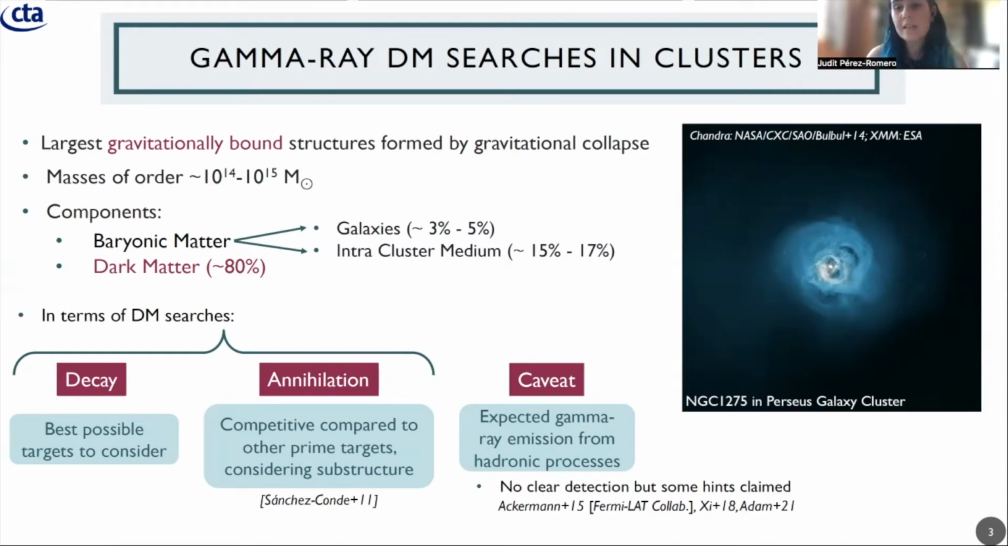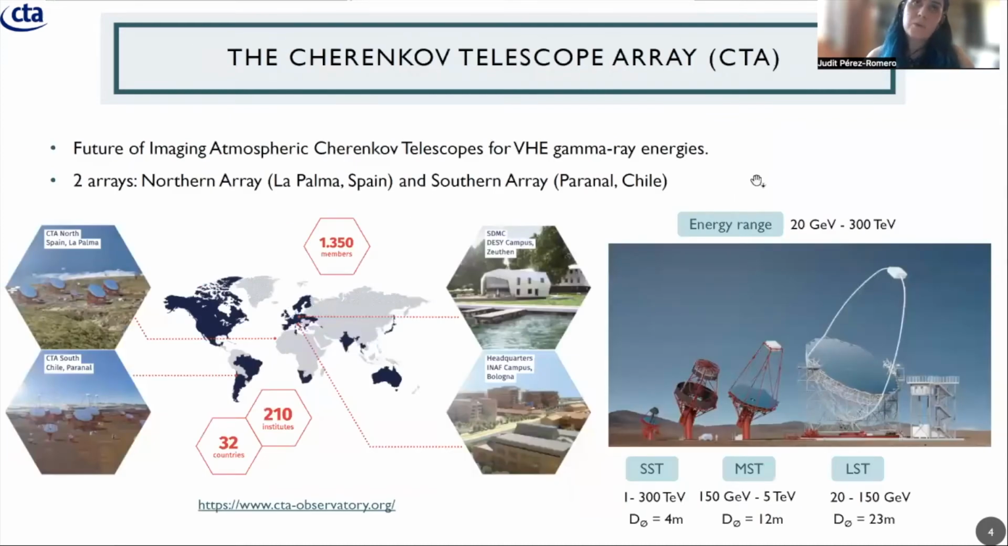Still, no clear detection has been made of this expected diffuse gamma ray emission from hadronic cosmic rays, but some hints have been claimed. Right now, we know that we want to focus our dark matter searches on galaxy clusters, but we need a telescope for that. In this sense, we are going to work with the Cherenkov Telescope Array. The Cherenkov Telescope Array is the future of imaging atmospheric Cherenkov telescopes for very high energy gamma